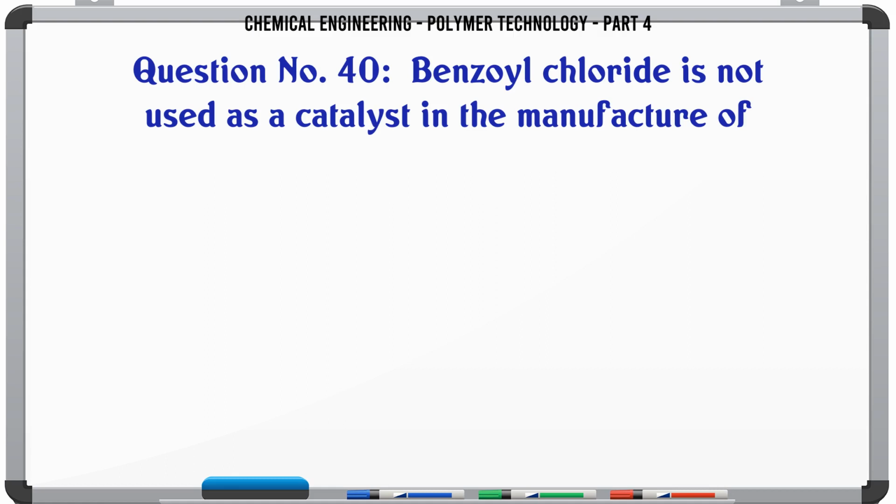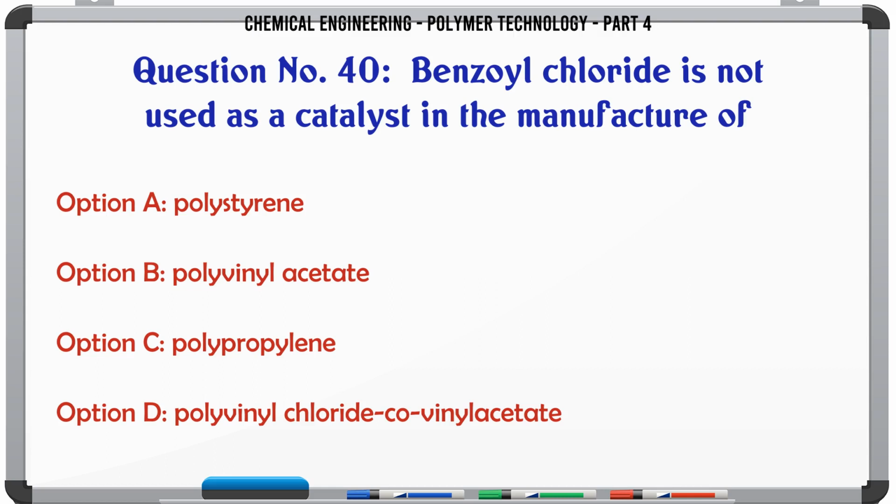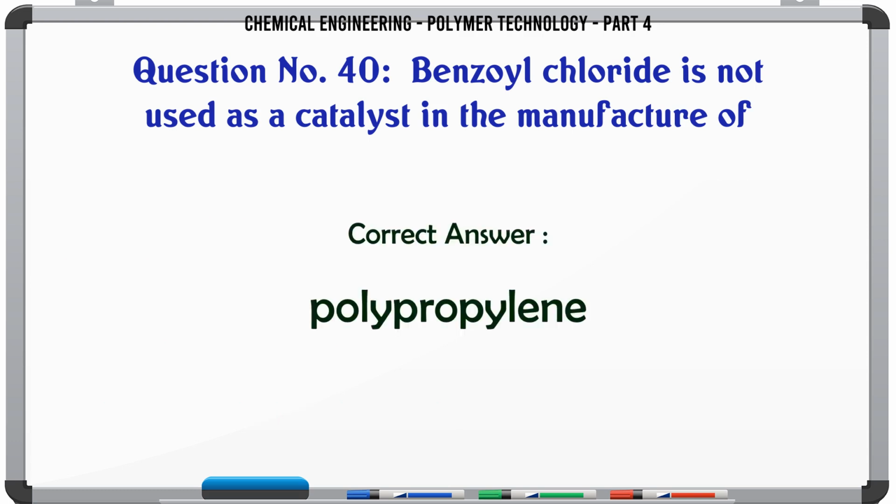Benzoyl chloride is not used as a catalyst in the manufacture of A. polystyrene, B. polyvinyl acetate, C. polypropylene, D. polyvinyl chloride co-vinyl acetate. The correct answer is polypropylene.